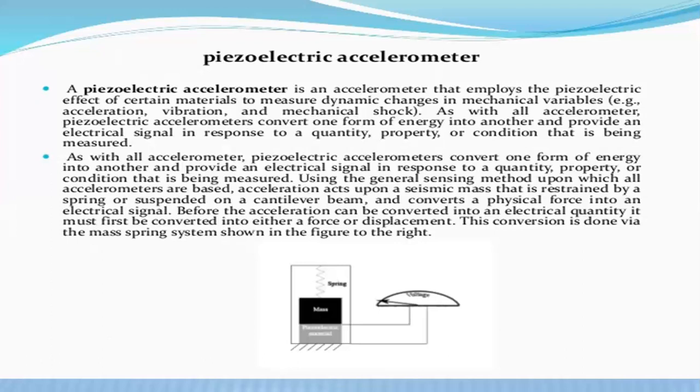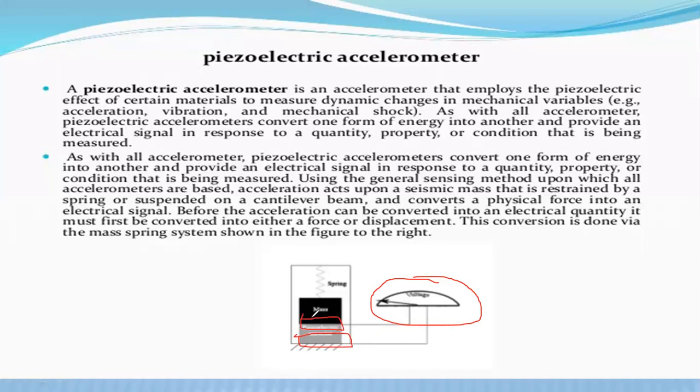Whenever we apply the mass on those electrodes, it will react and pass the signal. A crystalline material is placed in between those two electrodes, and it automatically generates the voltage in the two circuits of the piezoelectric accelerometer. That voltage is the output voltage, so we can calculate the output voltage by using this device. It is the output voltage measuring device. One electrode is connected to this system and another electrode is placed in this system.